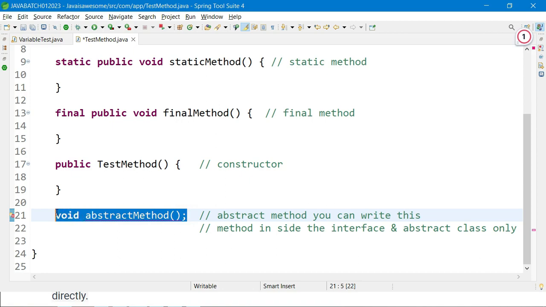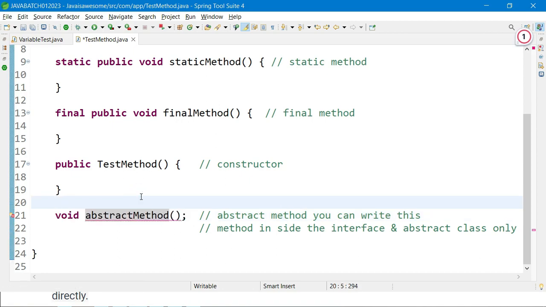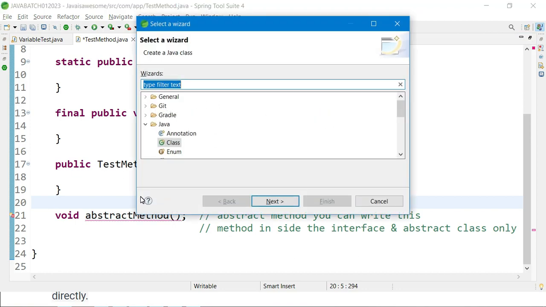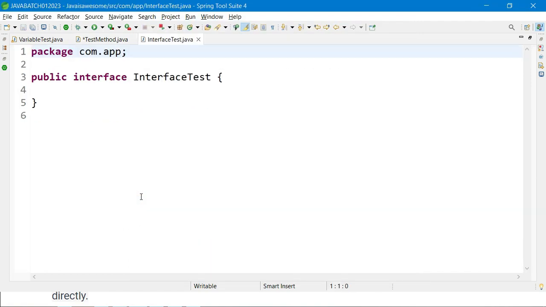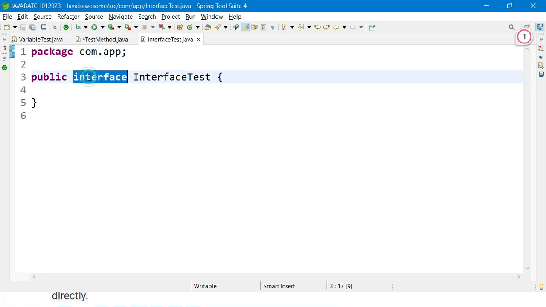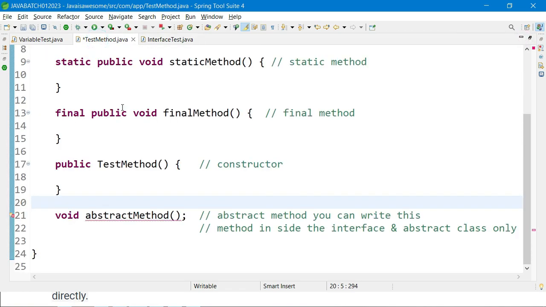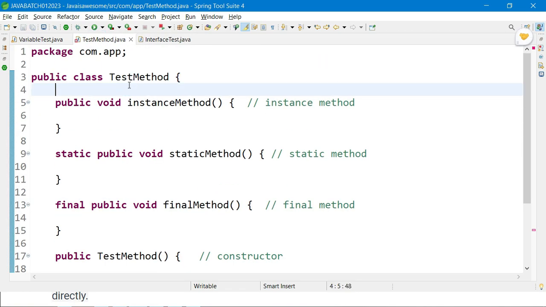But what I will do is copy this method and create one more interface. So just search here for interface and give the interface name, called interface test. Here you can see through the interface keyword one interface is created, public interface. Previously if you see, it's written here class.